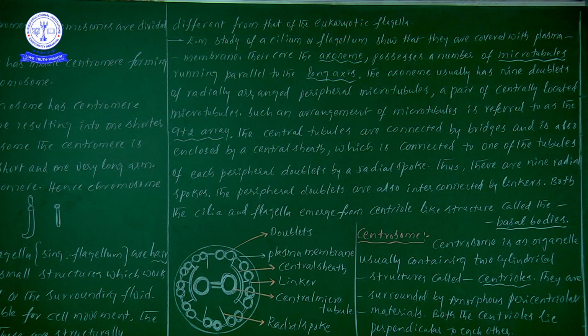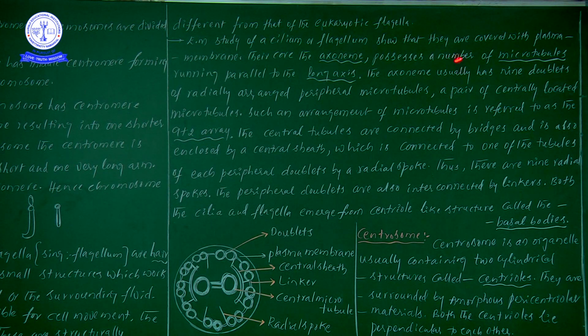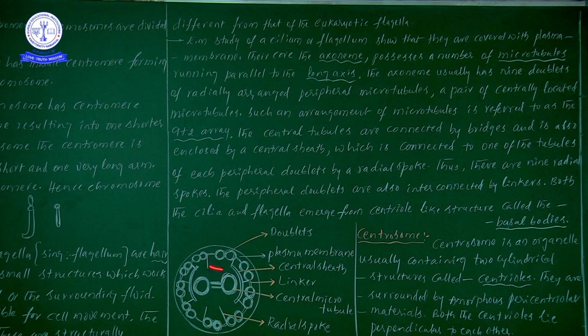So the cilia or the flagella are covered with plasma membrane. Their core is known as the axoneme, and it possesses a number of microtubules running parallel to the long axis. This entire structure we consider as the axoneme.